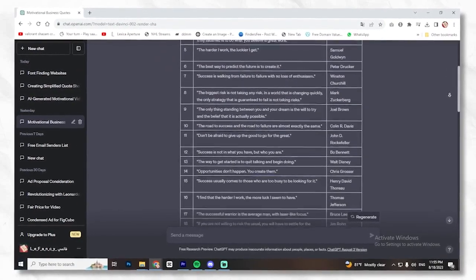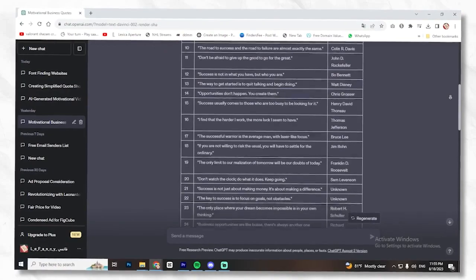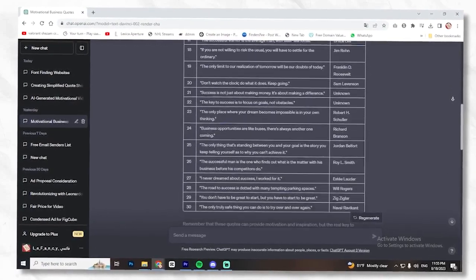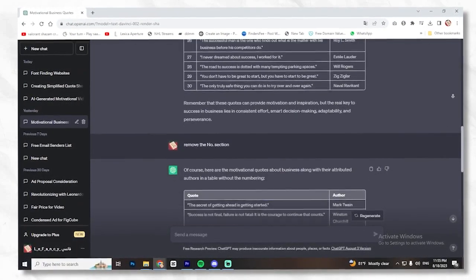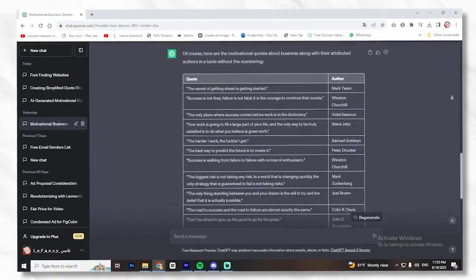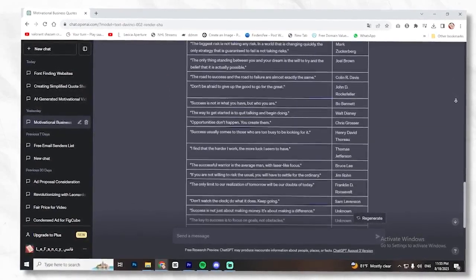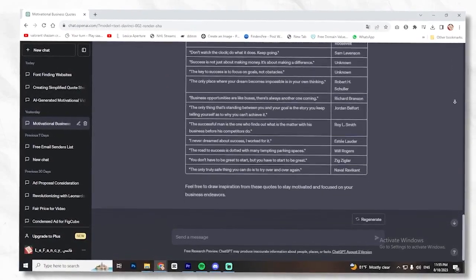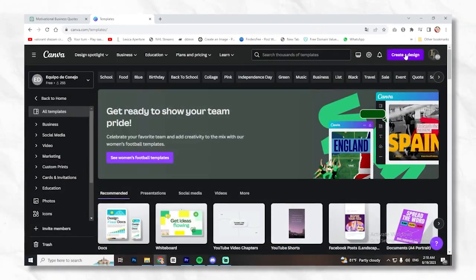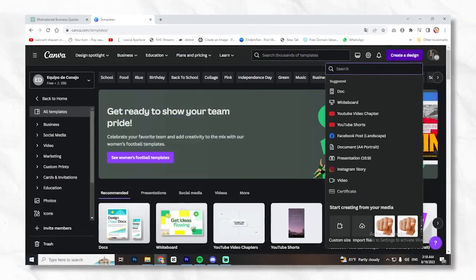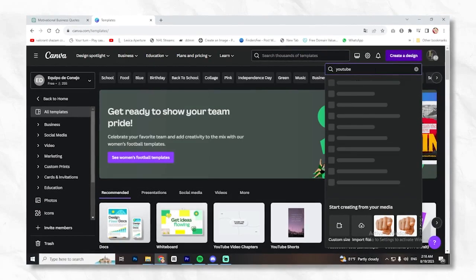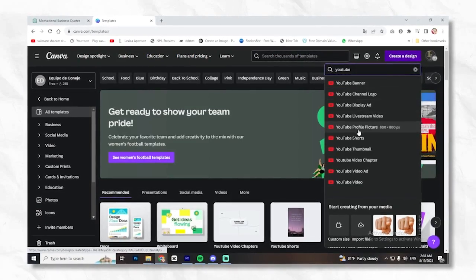But we have some modifications to do. Ask it to remove the number section of the table so you are only left with the quotes and the author. Next, we will go to canva.com and click on Create New Design. Then search for YouTube Shorts so Canva provides the correct dimensions.